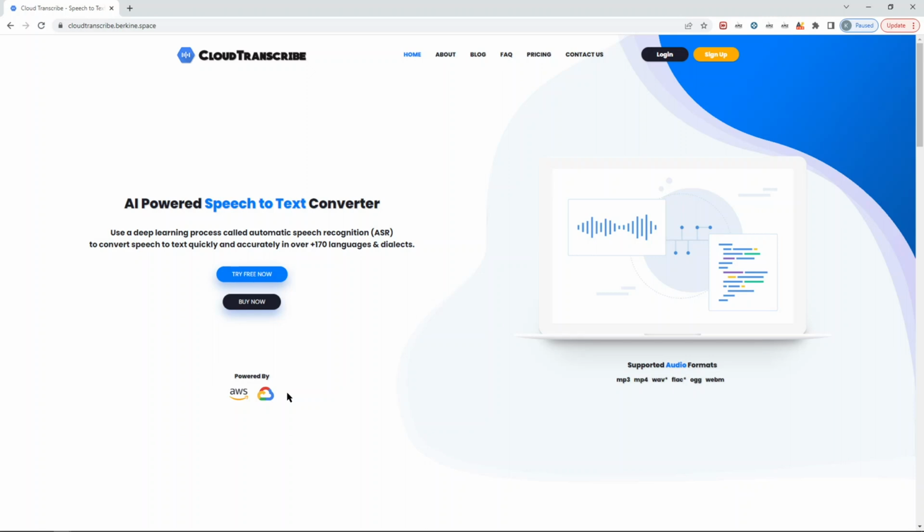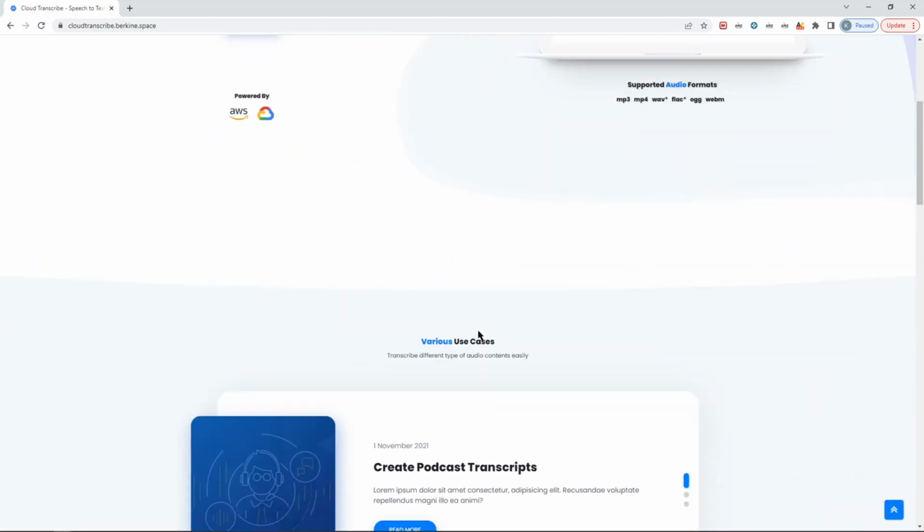They both have speech-to-text services. In Amazon, it's called Cloud Transcribe. In Google, it's basically called Google Speech to Text. There is no specific name. In total, both of them combined support audio files in more than 170 languages and dialects. And if you combine both of those APIs or use both vendors, you can transcribe audio in 6 audio formats, as you can see here: MP3, MP4, WAV, FLAC, OGG, and WEBM.